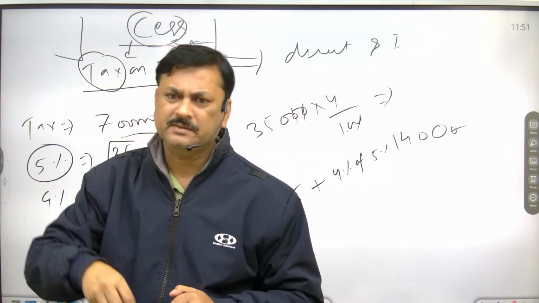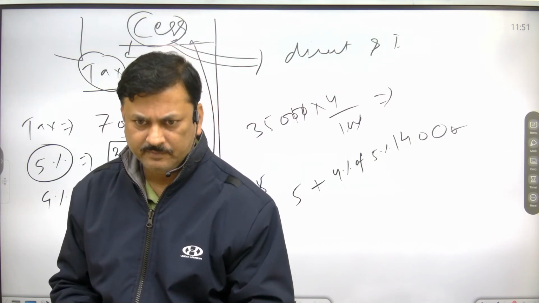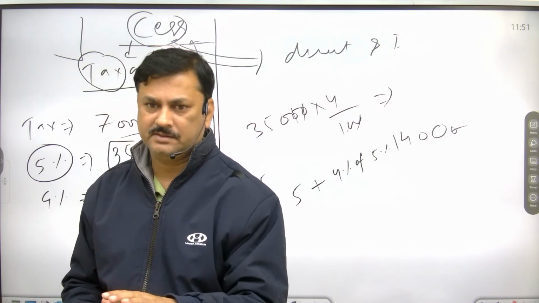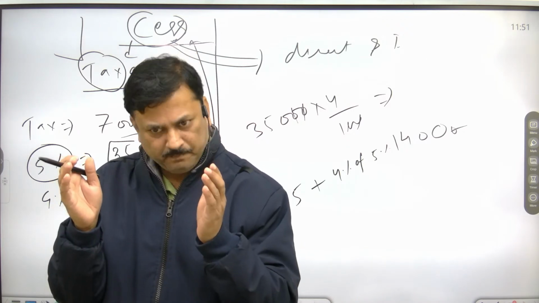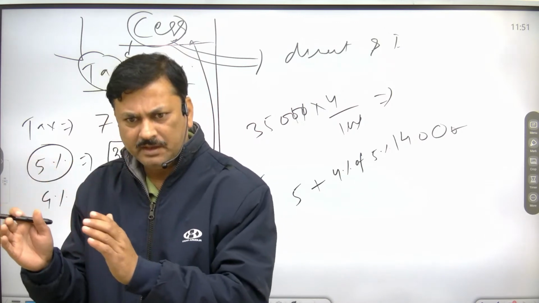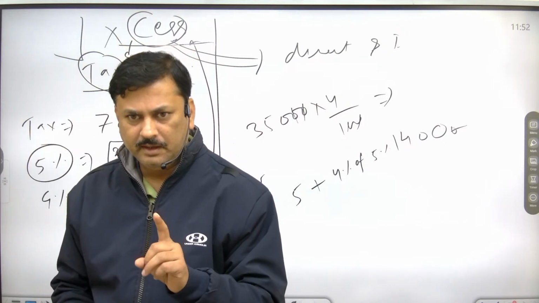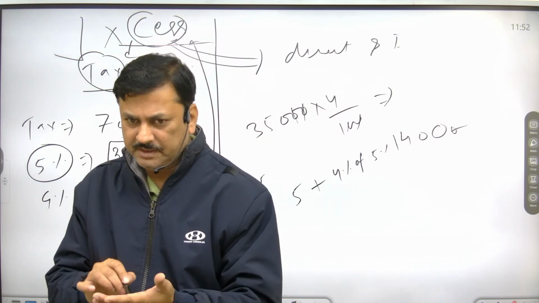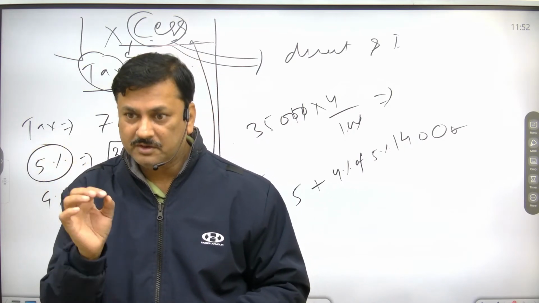In that case, you have to pay the tax. So cess is tax on tax. It is used for a specific purpose and for a specific period. After the completion of the purpose, it is abolished. And the second point is, if the central government is imposing cess, the money collected will not be shared.